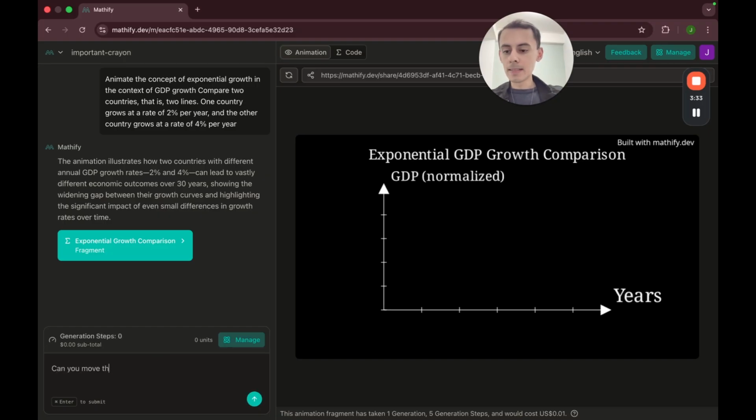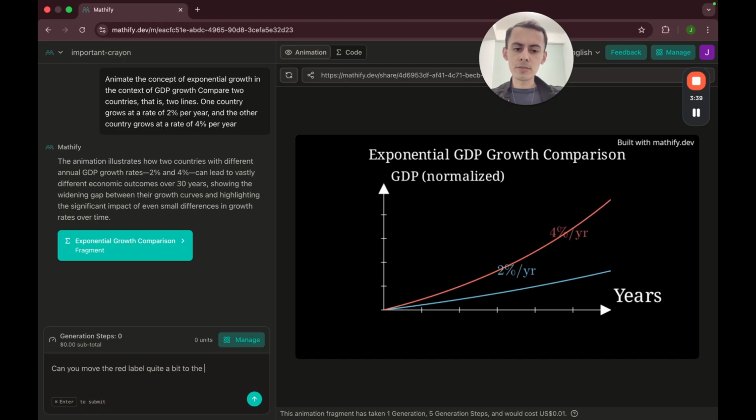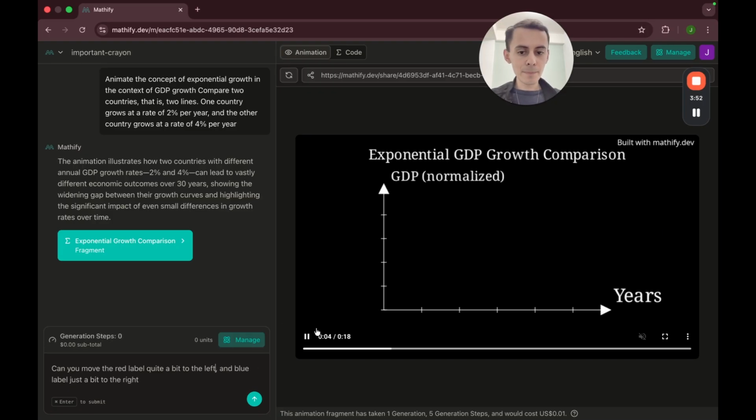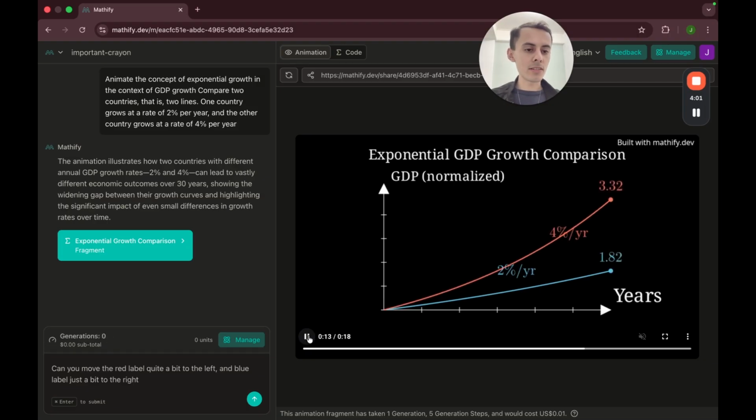Can you move the red label quite a bit to the right, and the blue label just a bit to the, actually this one to the left, the other one to the right. Let's see, I don't think we have to name the units of the vertical axis in this case because it's just an illustration of the differences.